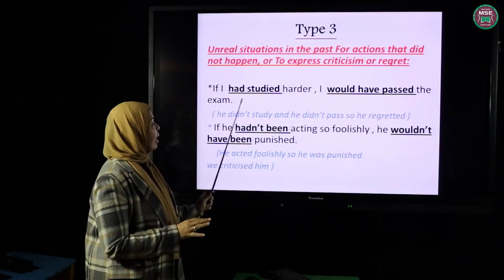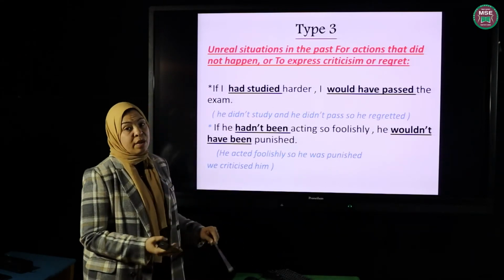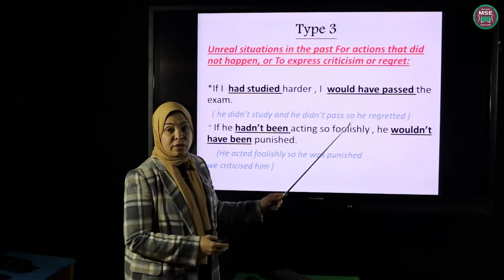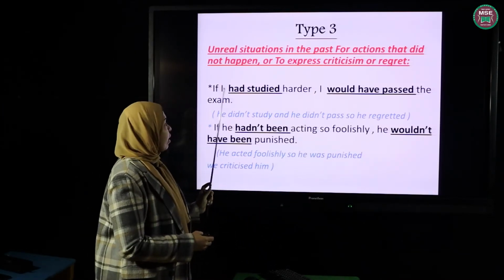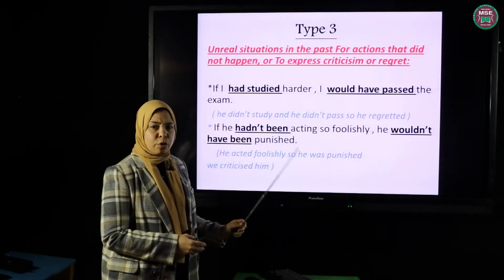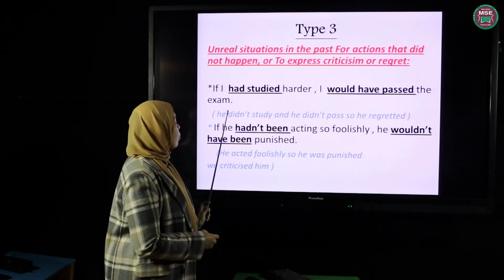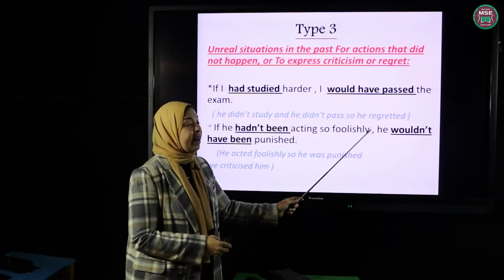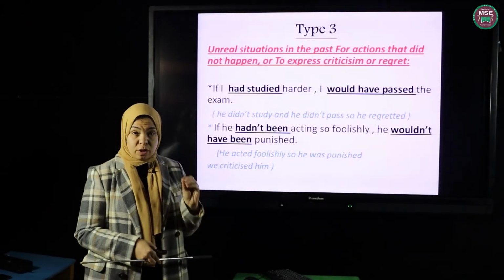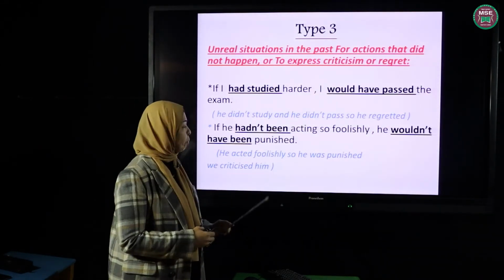Okay, like this. If I had studied harder, I would have passed the exam. If I had studied harder, this means that I didn't study harder and I didn't pass. That's why I use if. So if I say if I had studied harder, this means that I didn't study well. So he didn't study and he didn't pass. So he regretted this. That's why we use the if conditional in this case. So we use the third type to express regret or, as I said, criticism, to criticize somebody.